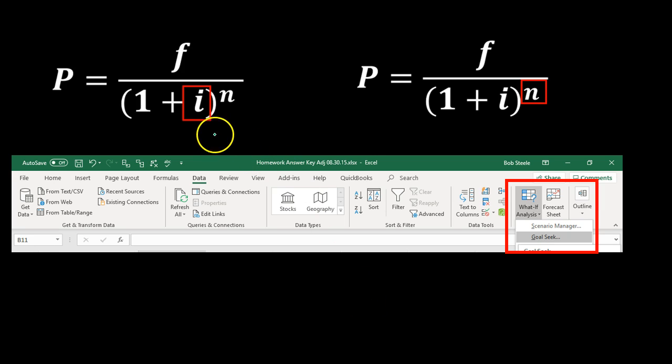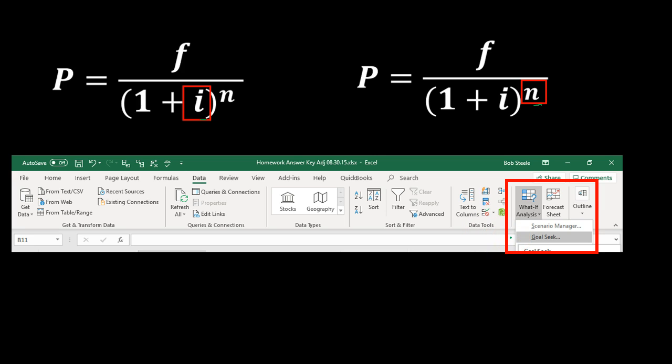Remember, we said that it's possible that we have all the data except for the interest rate or all the data except for the number of periods. And then if we have all the factors except one, we could just solve for that missing factor. We could do it with the formulas. In practice, it's nice to know the major formulas, which is going to be the present value and the future value. And then we could use a tool called goal seek.